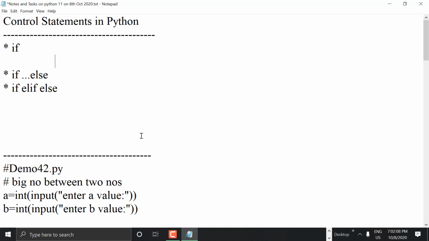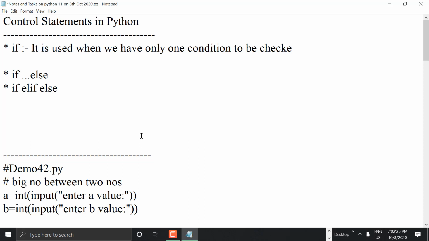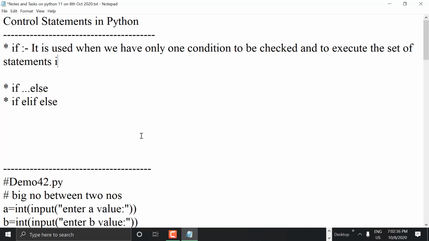It is used when we have only one condition to be checked, and to execute the set of statements or execute the suite if it is true.